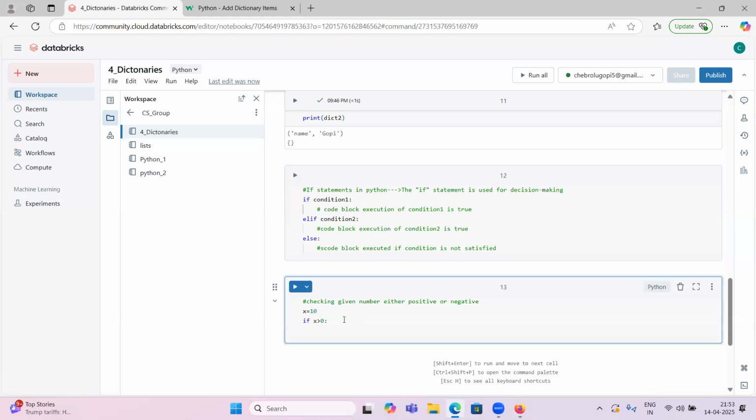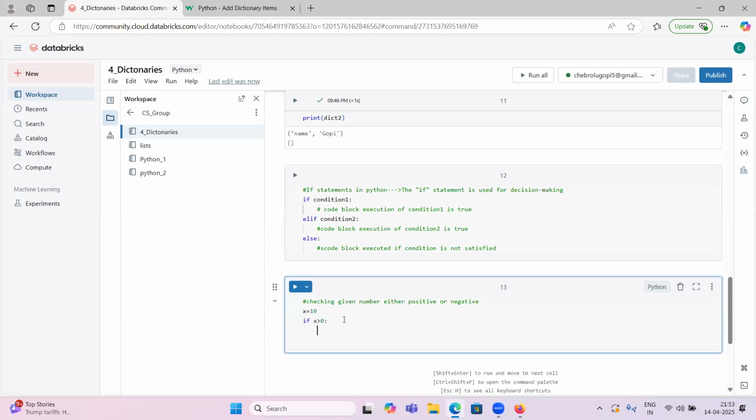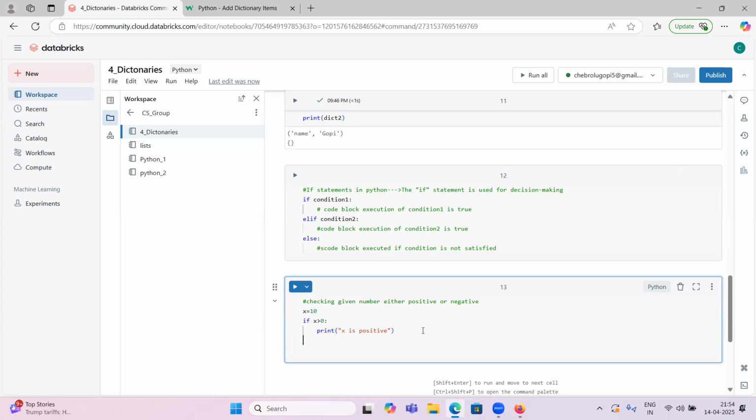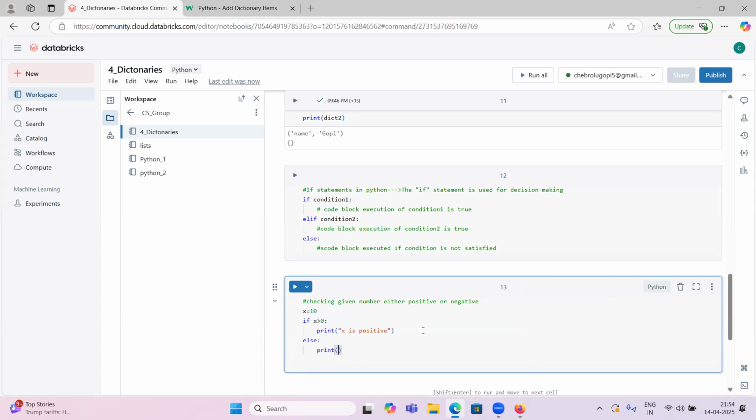Okay, so if x greater than 0, print x is positive, since we want to check whether x is positive or negative, right? That is condition 1. Next, print x is positive. Else, print x is negative. So this is the condition, guys. If x greater than 0, print x is positive. Else, print x is negative.